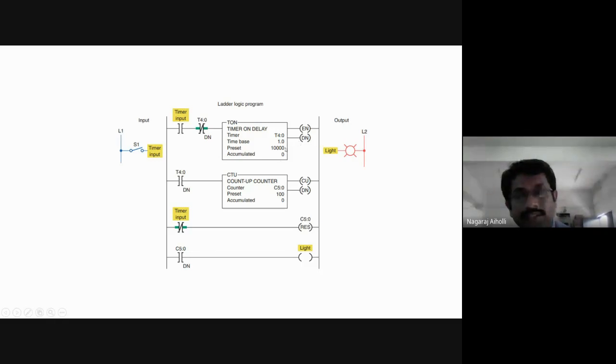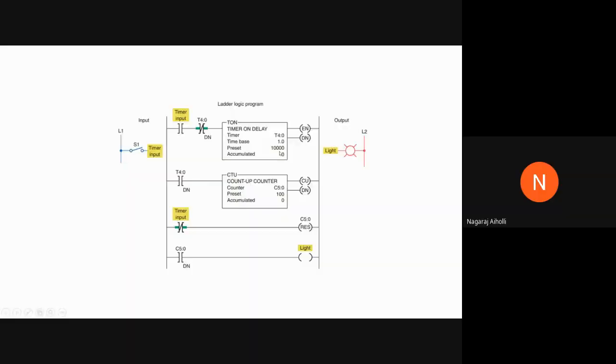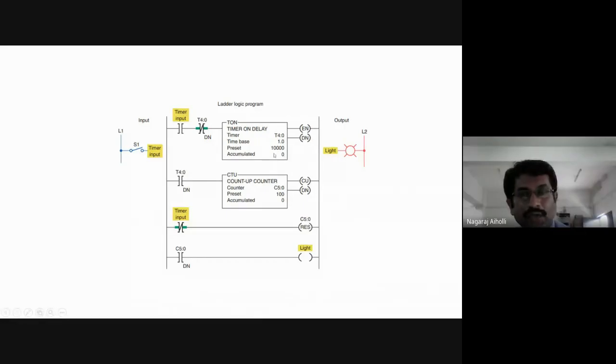As this becomes true, T4:0/done only when accumulated value becomes equal to preset value. So this done bit is 0. It is activated because it is examine if open. It becomes true. As it becomes true, the timer on delay, this timer function will be activated.